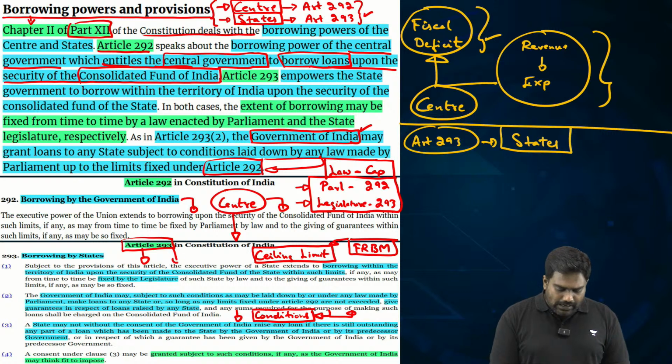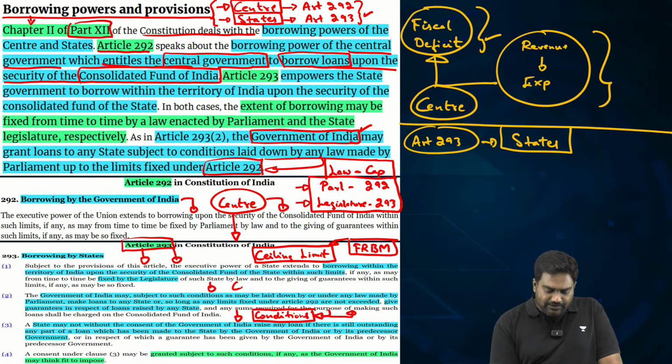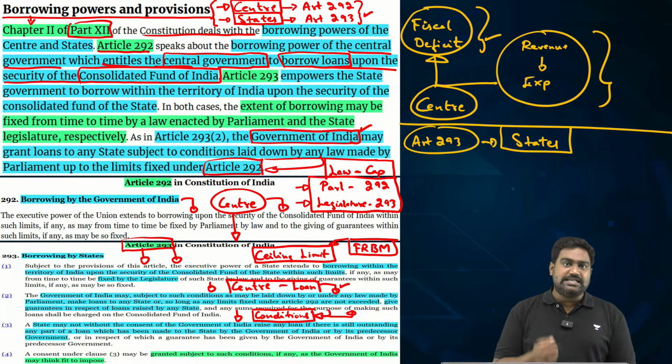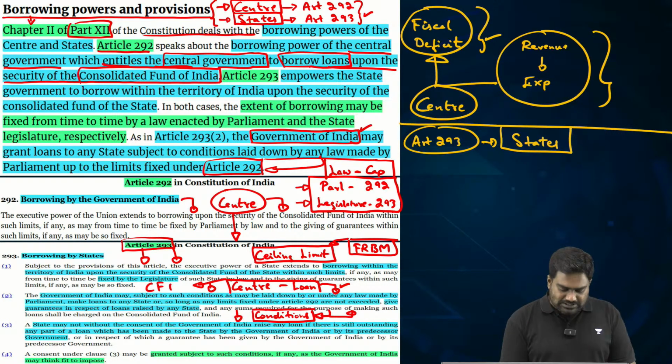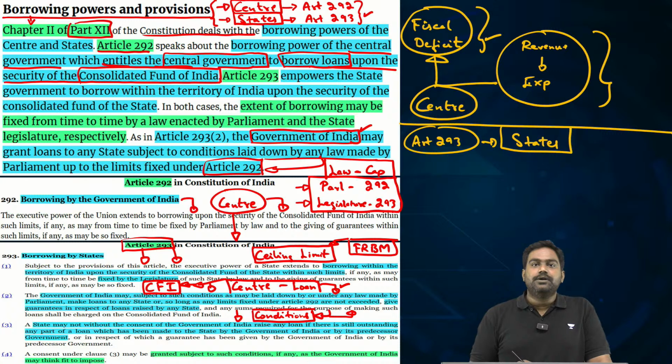Apart from that, under Article 293, states can request the center itself to provide the loan. The central government itself could lend out these loans to the state governments when necessary. And also, the center can provide security and guarantee of Consolidated Fund of India to help the states to borrow loans within the territory of India.